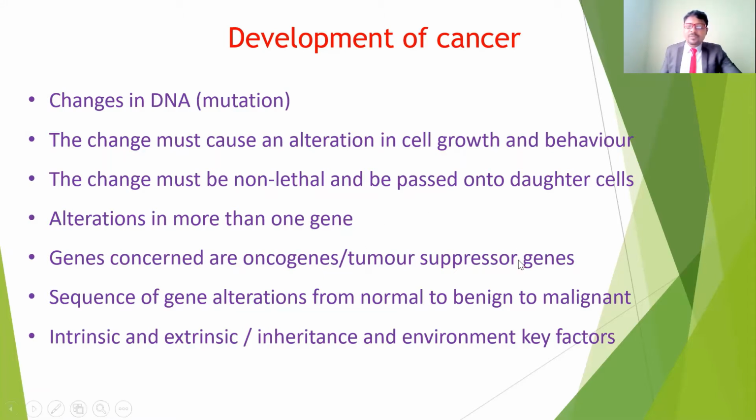An alteration in more than one gene is automatically going to alter all the behaviors in the cells. The genes concerned are the oncogenes and the tumor suppressor genes, so these genes are going to be affected. The sequence of gene alteration goes from normal to benign to malignant. The normal cell changes, then the benign cell converts into the malignant cell. Many other factors, intrinsic and extrinsic, inherent and environmental, influence the normal cell changing into abnormal, which is cancerous, cells.